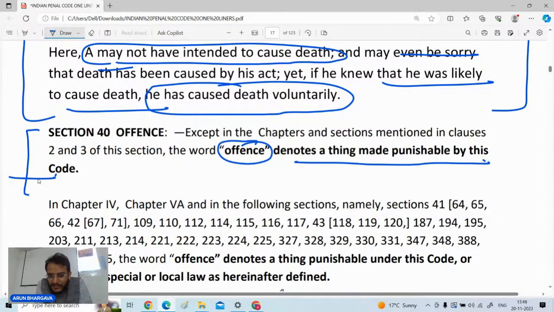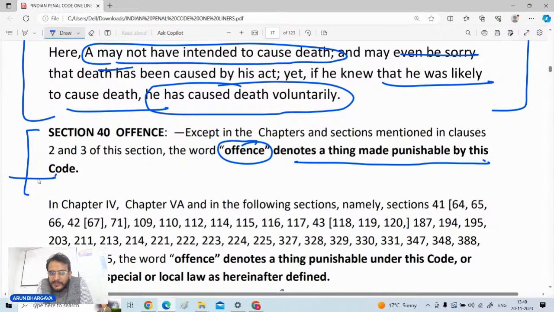Any guesswork on that? There are multiple offenses, like for example murder, kidnapping, and so on. Anything which is made punishable under IPC is called an offense. But the question is, there is an exception to this. What is that exception? No, general exceptions are not there.